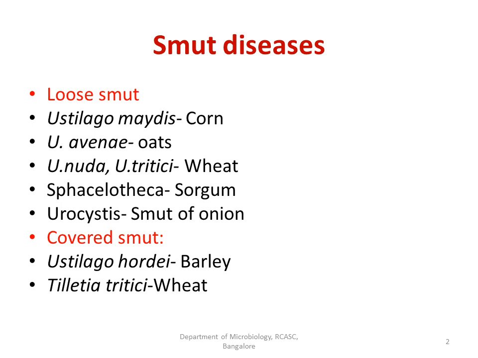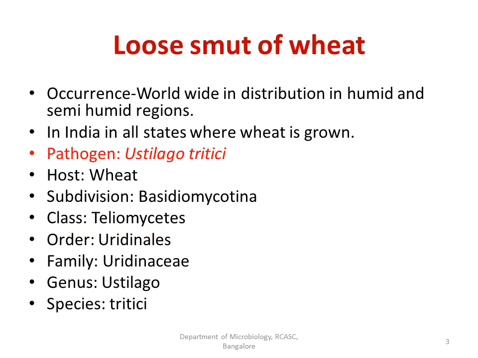And we have covered smut in case of barley and wheat, where in case of barley it is Ustilago hordei which causes the covered smut, whereas Tilletia tritici causes covered smut in case of wheat. So remember the species of the different genera which cause loose smuts and covered smut, and the difference between the loose smut and the covered smut has to be remembered.